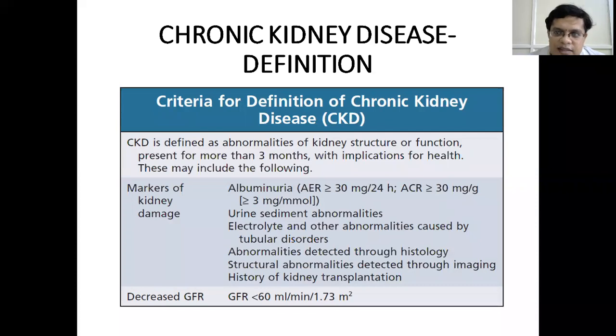And we assess the renal function by glomerular filtration rate. A decreased glomerular filtration rate of less than 60 is considered chronic kidney disease. So the abnormality must be present for at least 3 months, either in structural or functional form, to define it as chronic kidney disease.